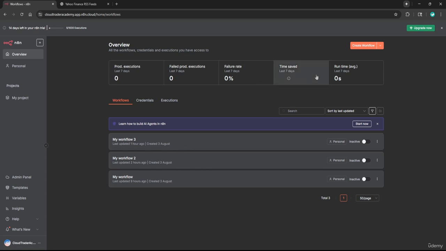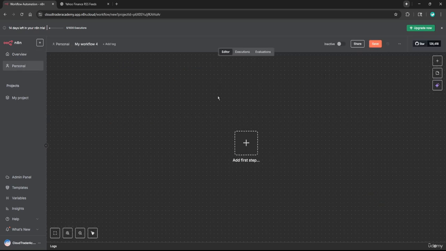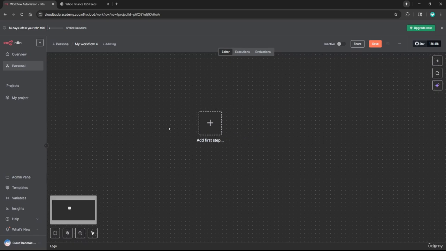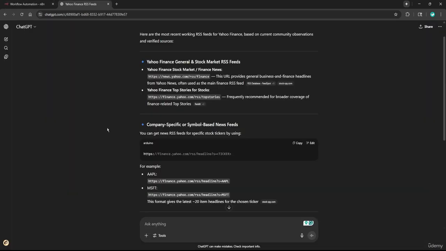So let's first go over to create a workflow and let's think through this logically before we do anything. I listed some of the requirements, or some of what we want to do for this workflow. And the first being, we want to send over news relating to stocks from Yahoo Finance. To do that, we have to use the RSS feeds action or node within n8n.